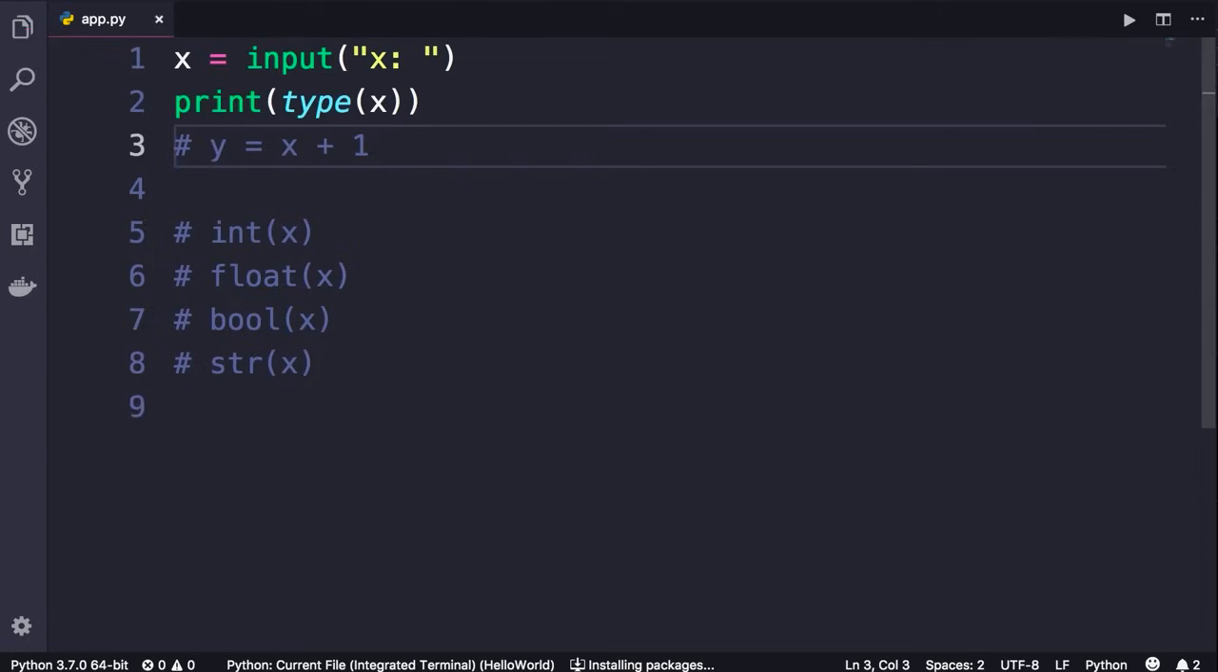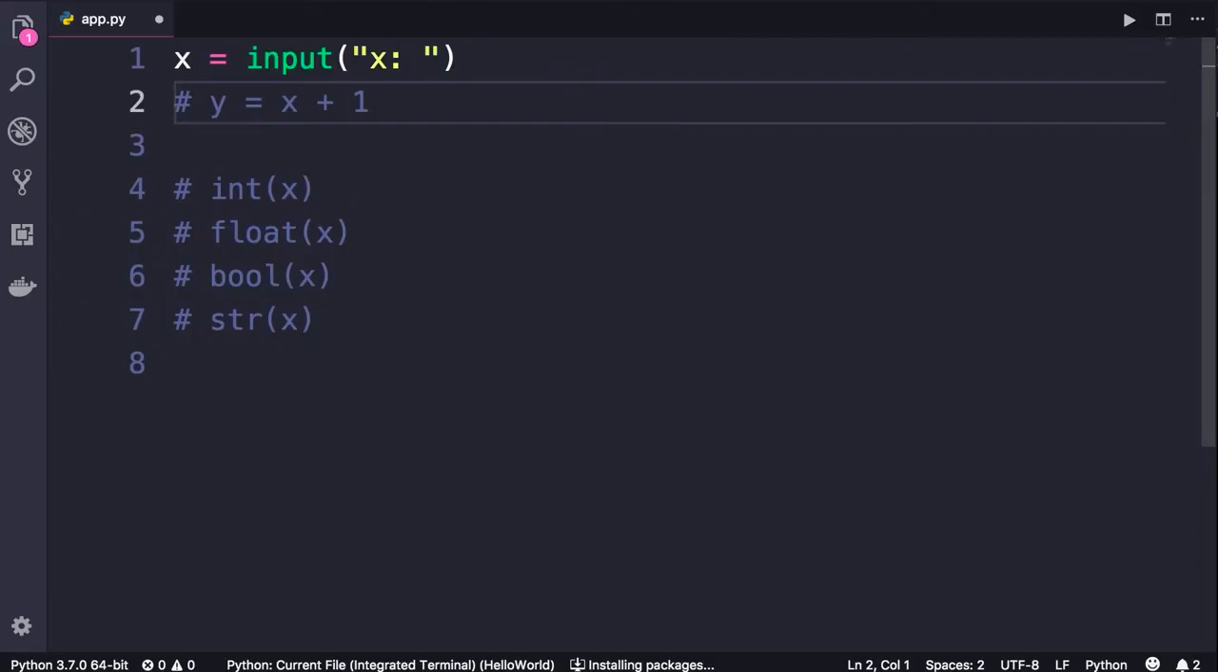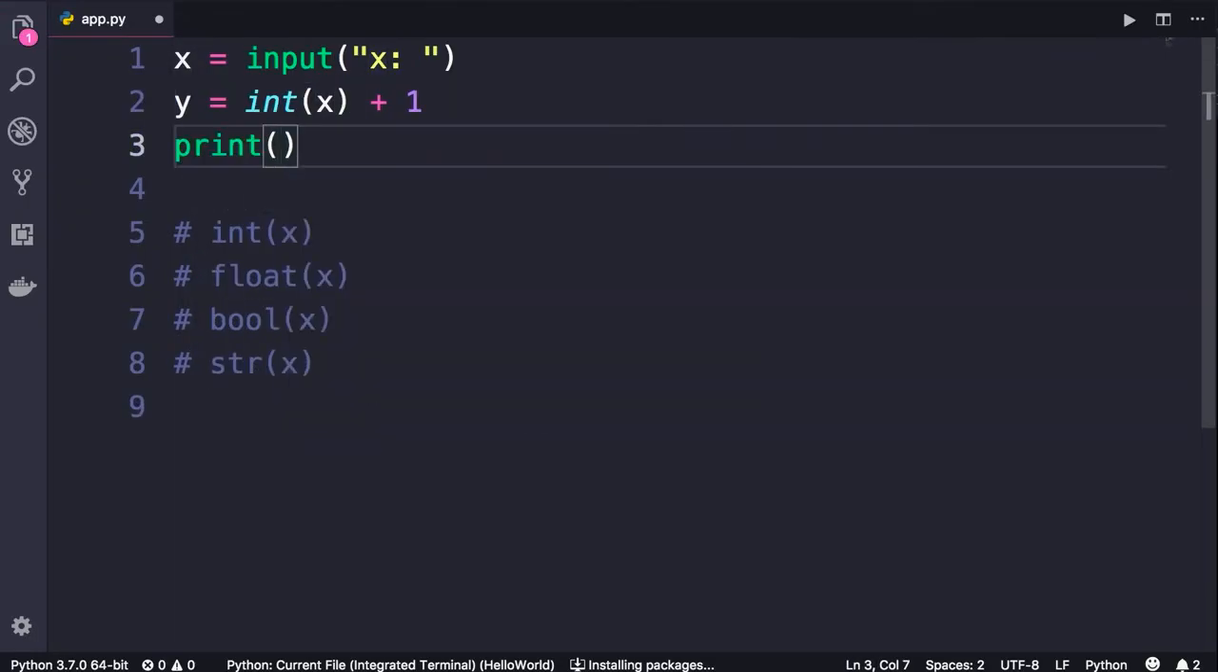Save the changes. Back in the terminal. Let's run this program one more time. Enter 1. Look, this is what the type function returns. Now, don't worry about the class. We'll talk about classes later in the course. So the type of x is a str, or a string. So let's delete this line. To fix this problem, we need to convert x to an integer, and then we can print both x and y using a formatted string.